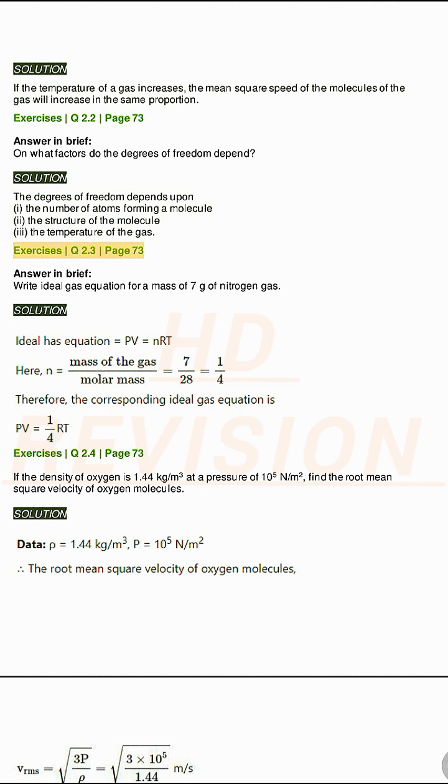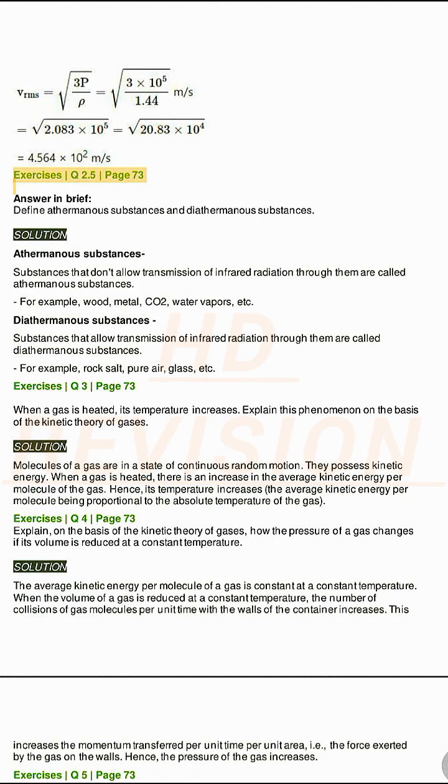Exercises Q2.3, page 73. Answer in brief. Write the ideal gas equation for a mass of 7 grams of nitrogen gas. Solution. Exercises Q2.4, page 73. If the density of oxygen is 1.44 kilograms per cubic meter at a pressure of 10^5 N/m^2, find the root mean square velocity of oxygen molecules. Solution.